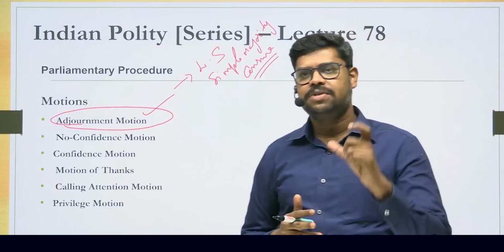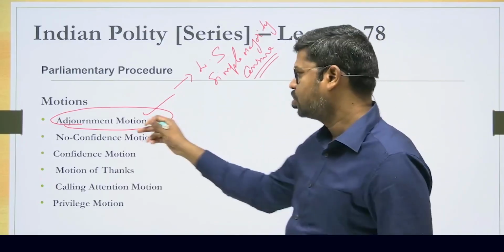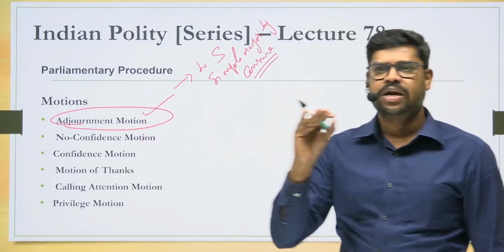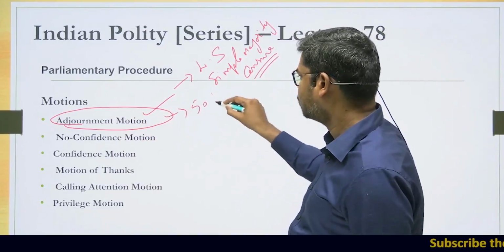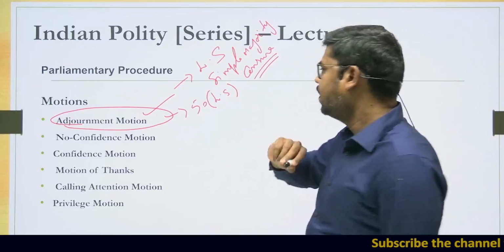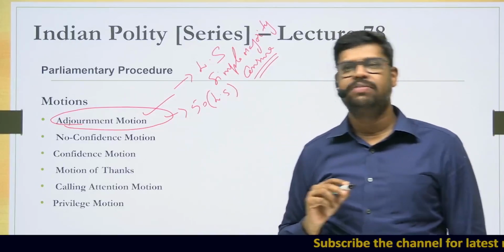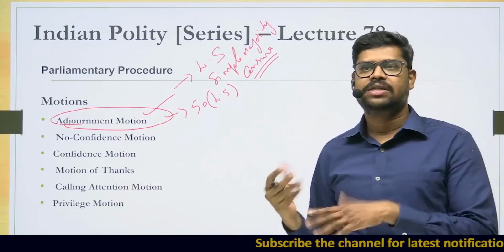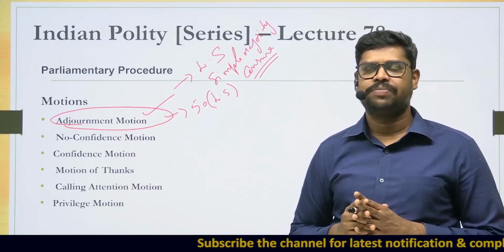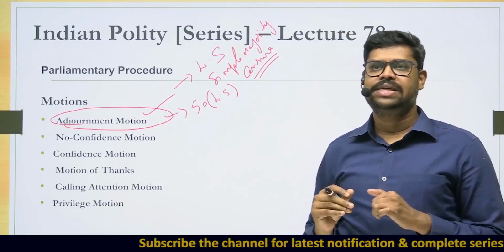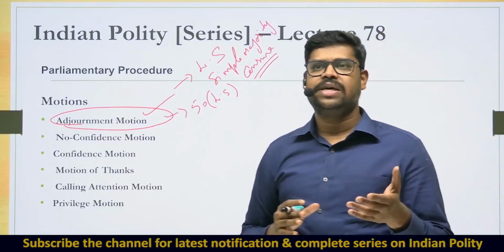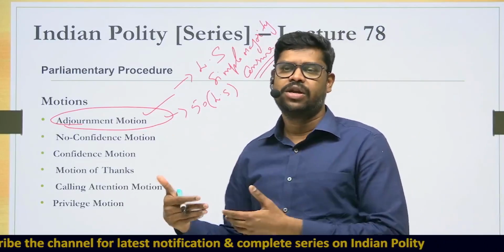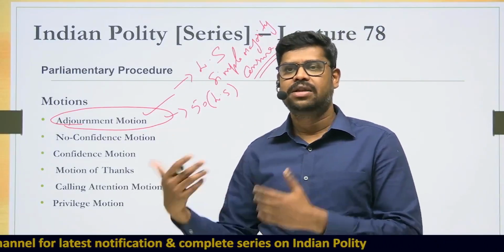However, as per the rules of the House, if an adjournment motion is to be introduced, first of all certain conditions have to be satisfied. It has to be supported by minimum 50 members in the Lok Sabha. Unless and until it is supported by minimum 50 members in the Lok Sabha, it will not be accepted by the presiding officer. So for the presiding officer to accept, it has to be supported by minimum 50 members, and once accepted, they will introduce this particular motion.